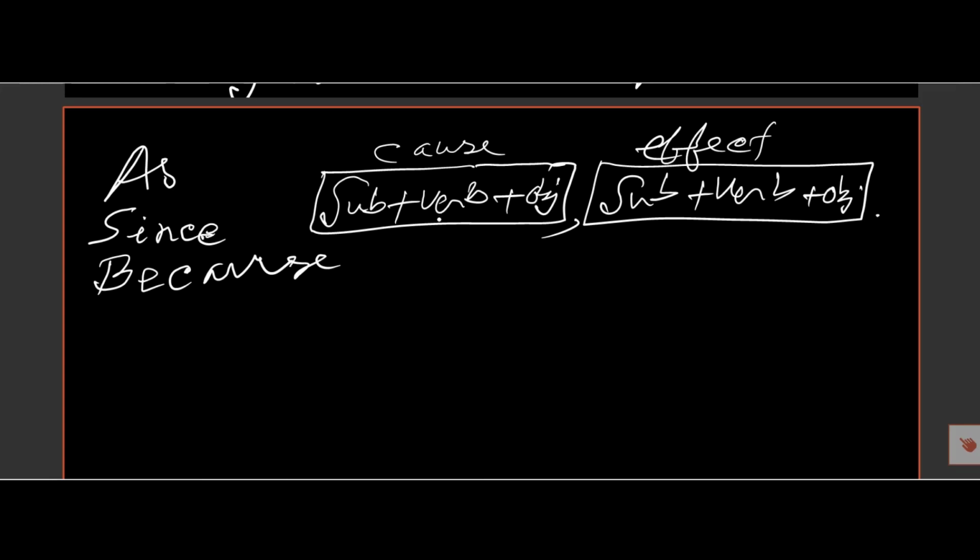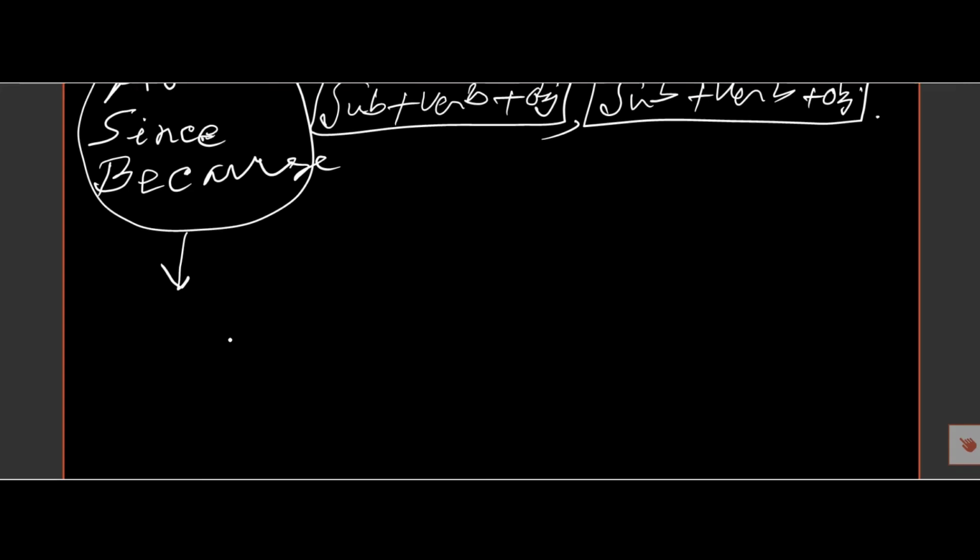So in that case we must use, instead of as, since, because, we must use because of.